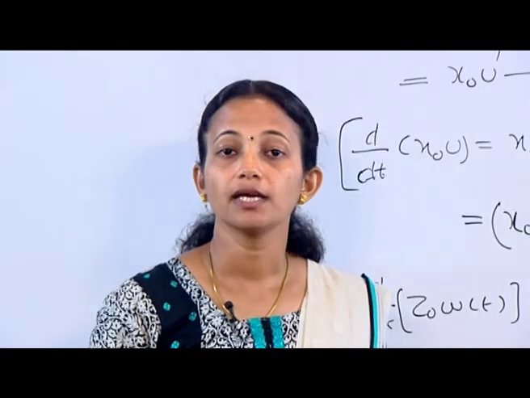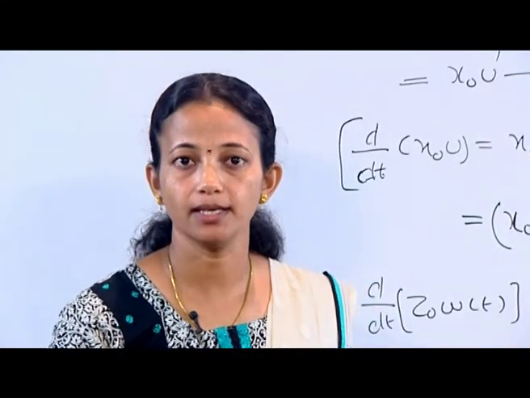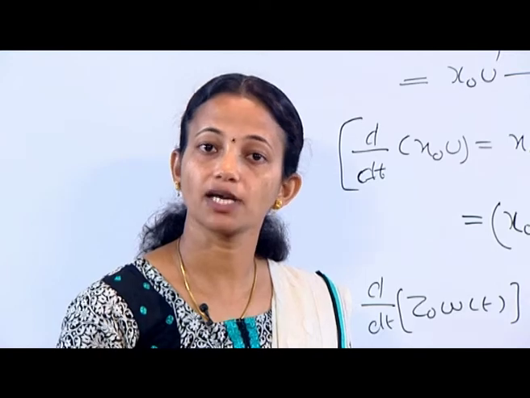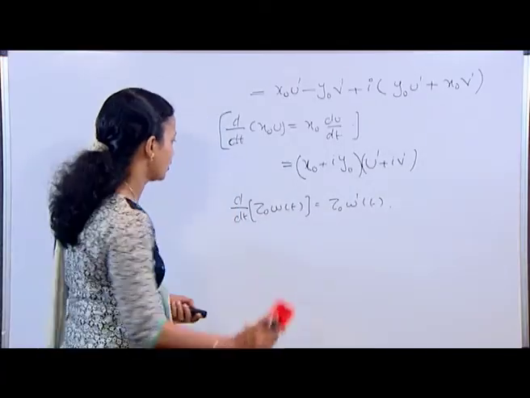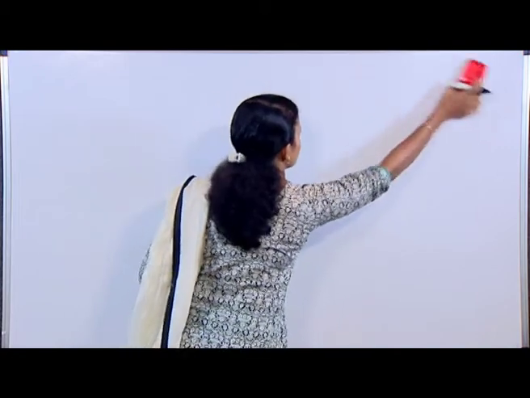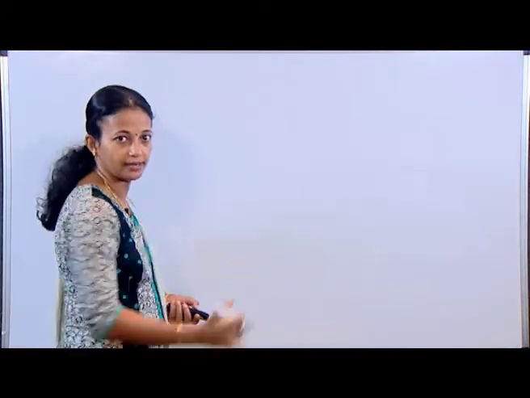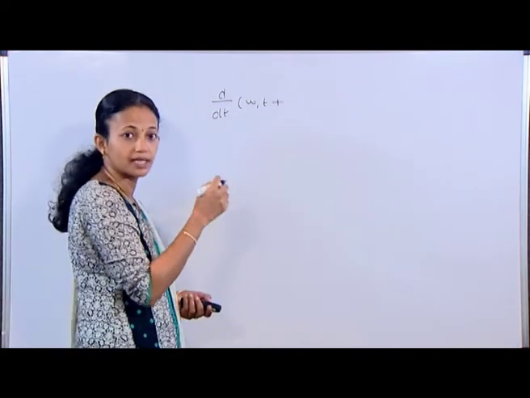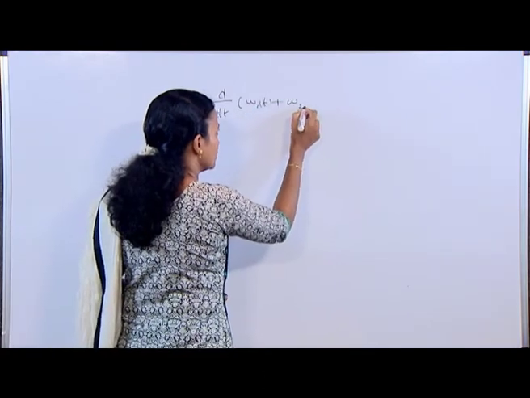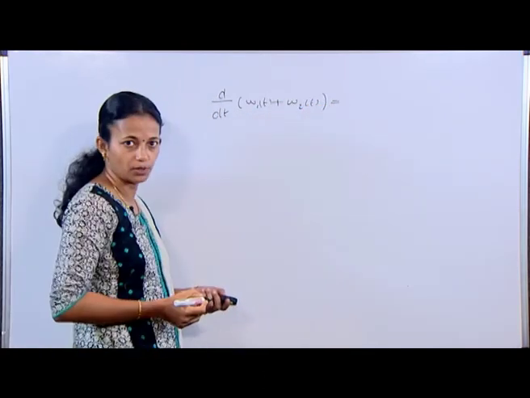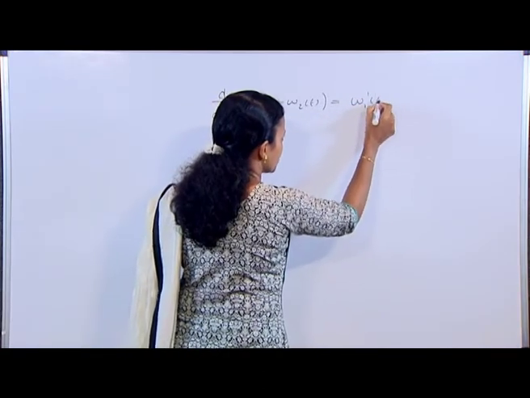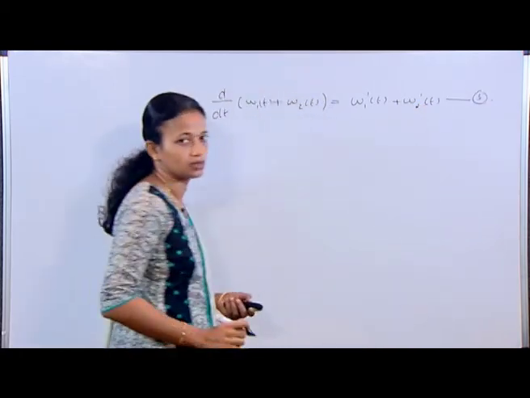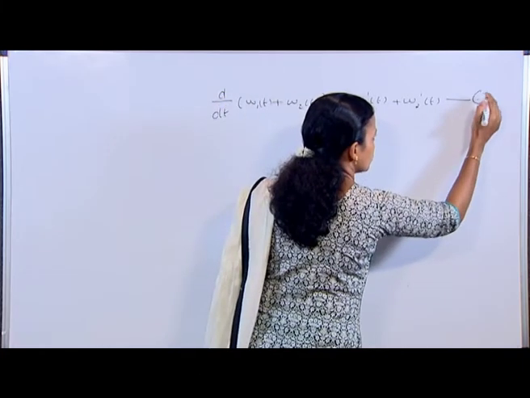Theorem number 2. If w1 t and w2 t are complex valued functions of a real variable t, then first we have the sum rule, that is d by dt of w1 t plus w2 t is equal to w1 dash t plus w2 dash t. Equation number 4, fourth equation.